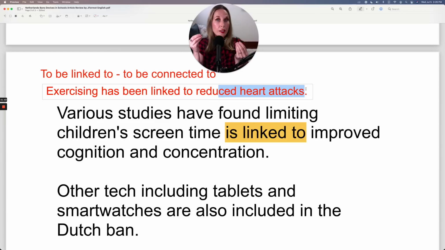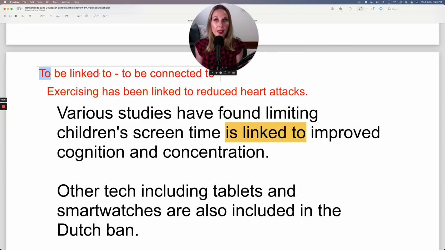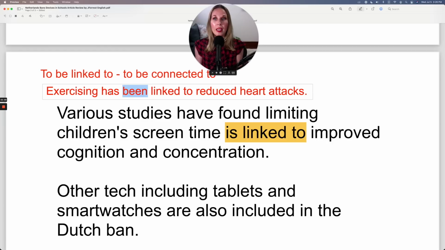Exercising causes the effect of reduced heart attacks. Exercising has been linked to reduced heart attacks. So here's the expression to be linked to. So my verb is in the present perfect. And then I have my infinitive, to be linked to.